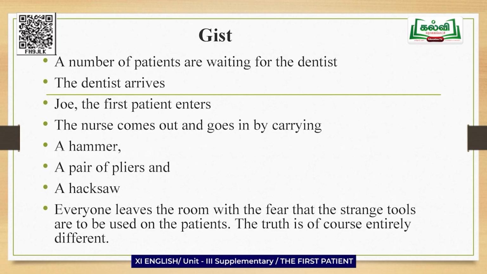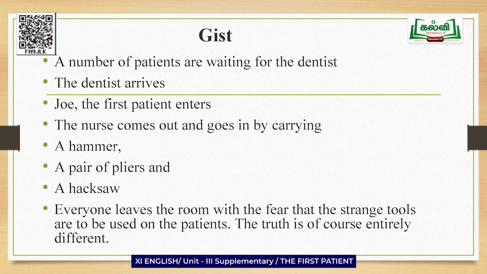Let us see the gist of the play. A number of patients are waiting for the dentist. The dentist arrives. Joe, the first patient, enters and his wife, woman 1, waits outside.